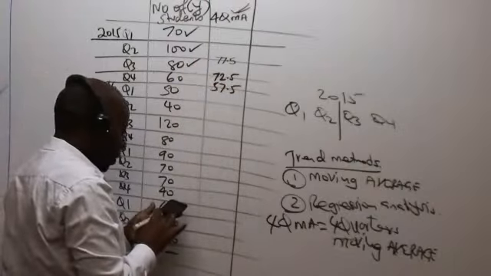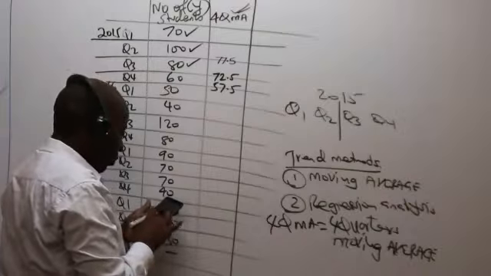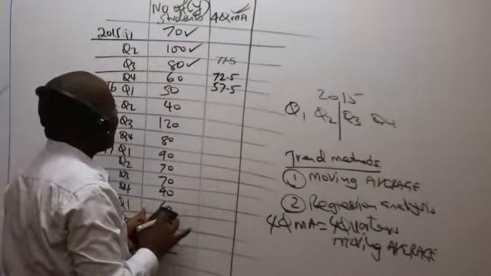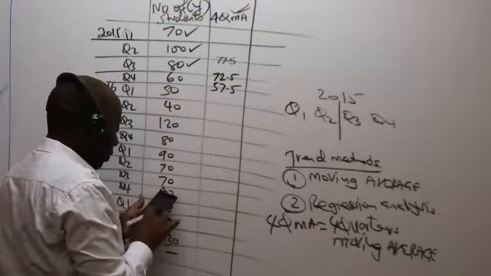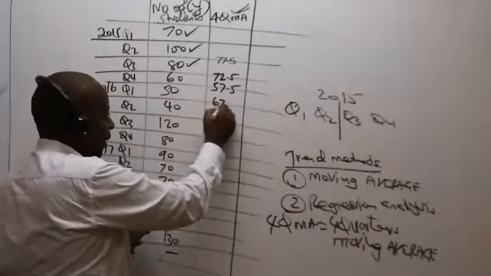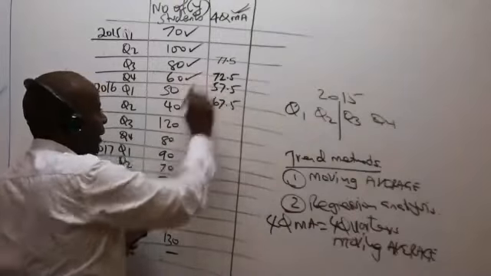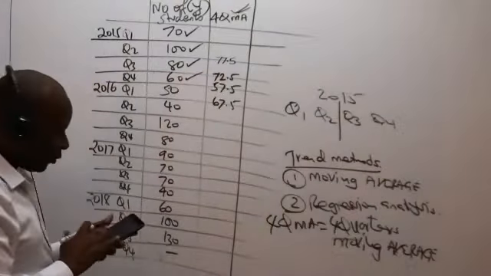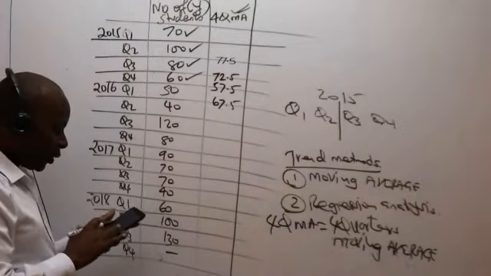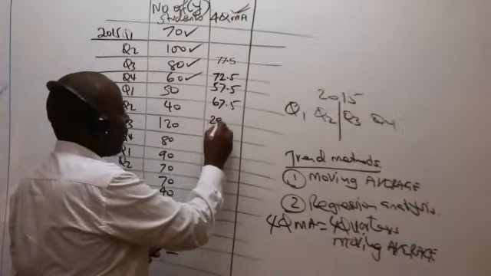So the next one is 60 plus 50 plus 40 plus 120. Whatever I get, I divide by 4. All the figures will be hanging. 67.5. I tick that. We have 50 plus 40 plus 120 plus 80. What am I getting? I'm getting 290.